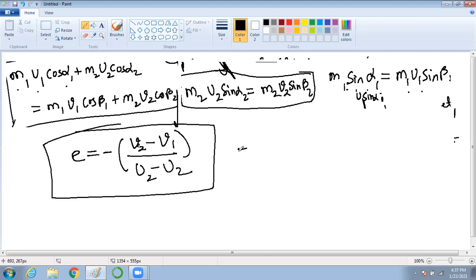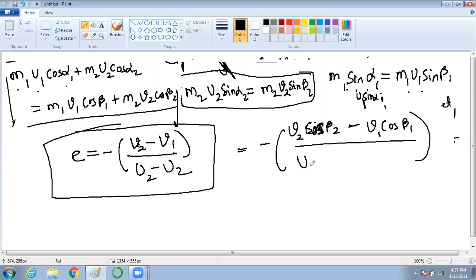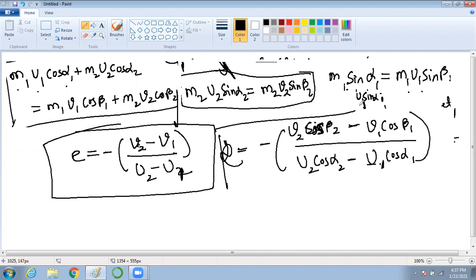That means I can write this as minus of V2 cos beta 2 minus V1 cos beta 1, divided by U2 cos alpha 2 minus U1 cos alpha 1, that is equal to e. Clear? Is it clear?